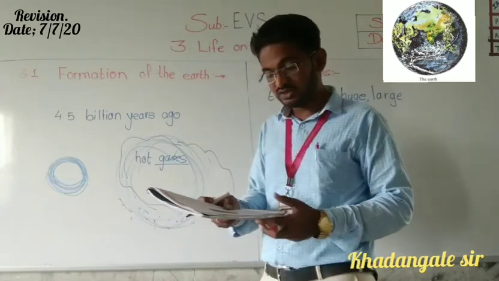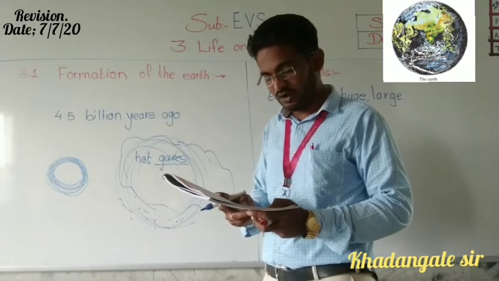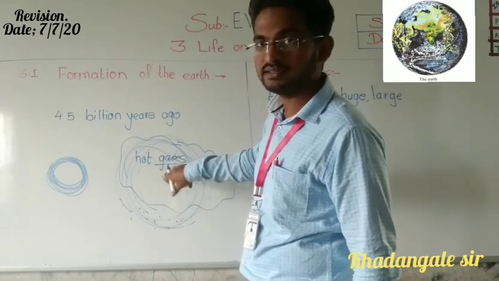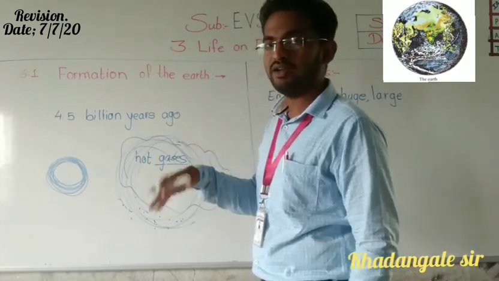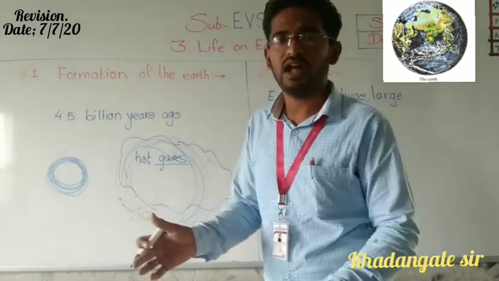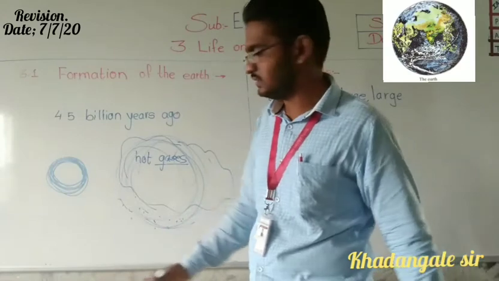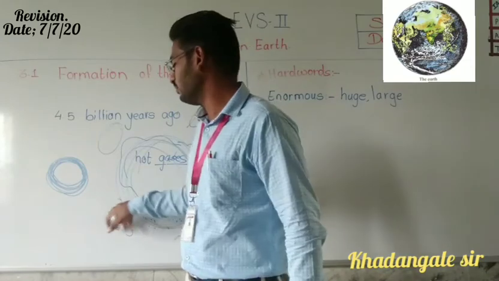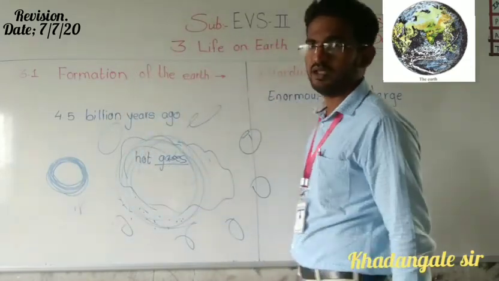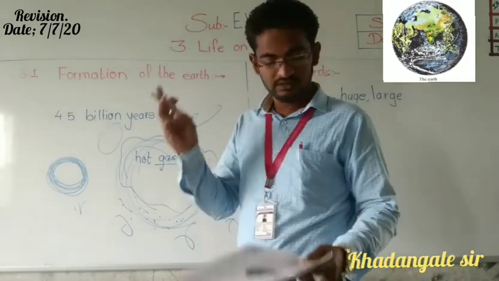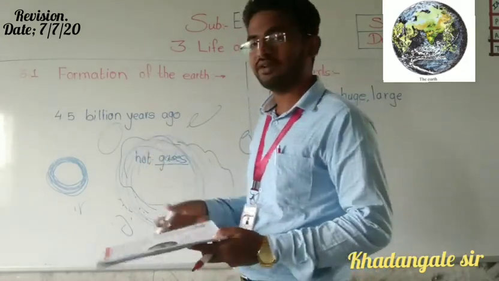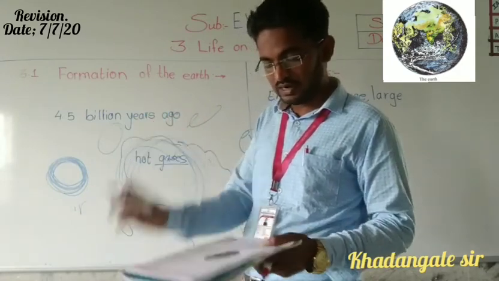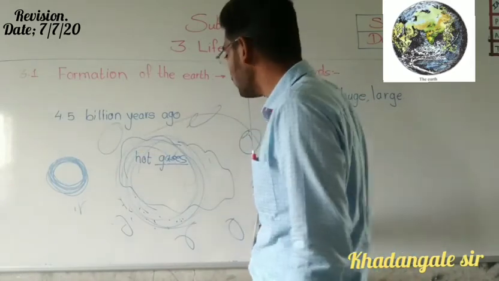And thus creating the sun and the planets which revolve around the sun. Hot gases and dust were spinning, and when spinning, it got great speed, and then it divided into several parts. Suppose one part will be like this, several parts are formed, and those parts are called the sun and the planets which revolve around the sun.